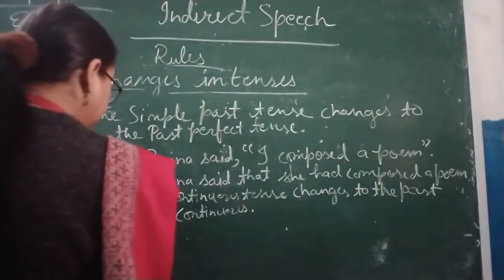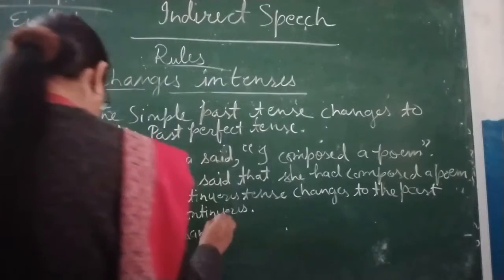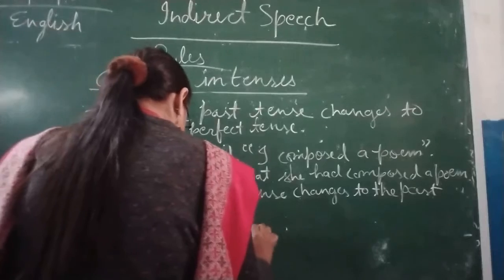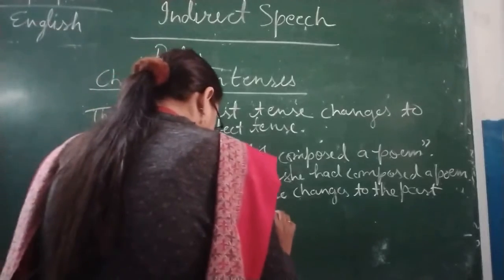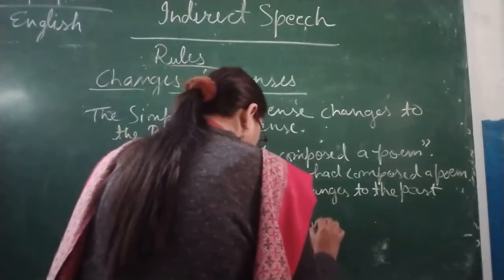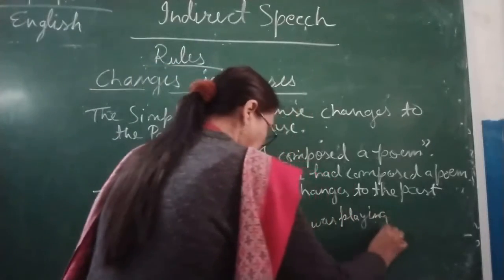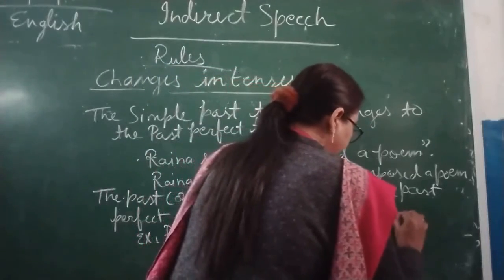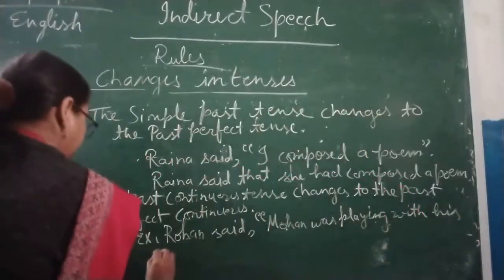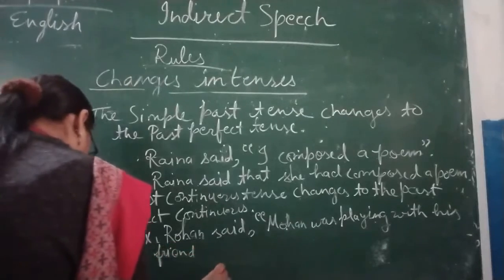Now, example, Rohan said, Mohan was playing with his friend after school.